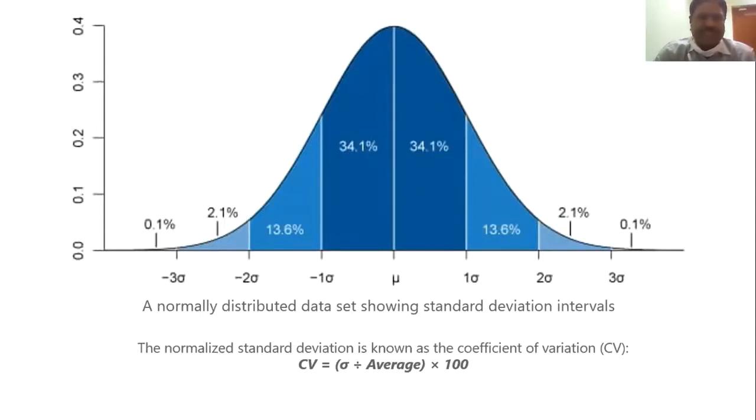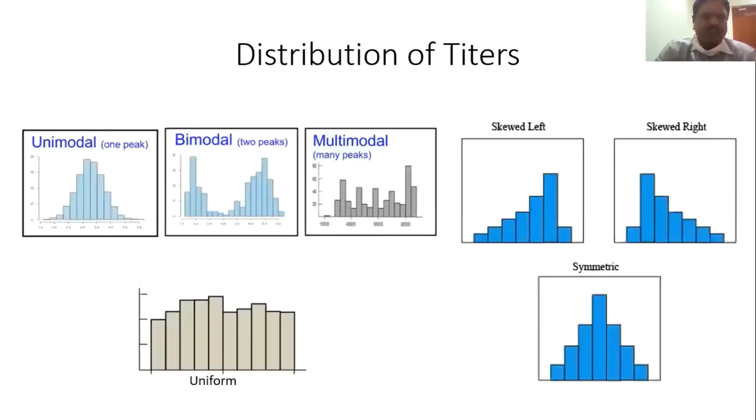Within one standard deviation, almost 68% of samples are covered. The standard deviation is used for calculating the coefficient of variation, that is the standard deviation divided by the mean, the average, multiplied by 100.